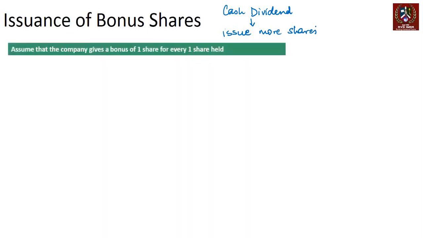So let's say the company gives one share for every one share held. Let's assume the face value is 10 bucks. So effectively you're going to get another share with face value of 10. In other words, you're getting a dividend of 10 rupees given to you in the form of a new share, right? If you have a share with a face value of 10, you are being given another share with a face value of 10. So that's like a cash dividend of 10 rupees. Instead of that, you've been issued another share.